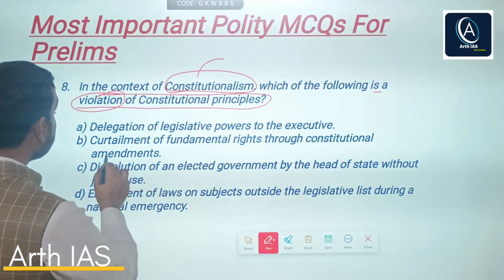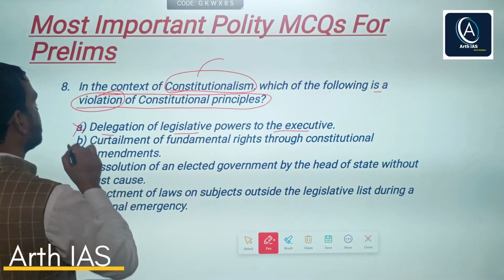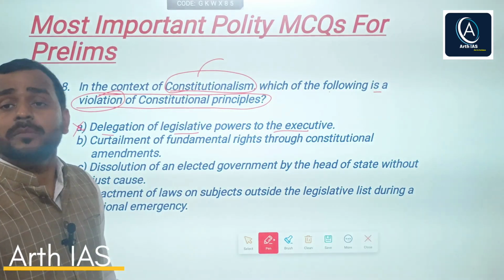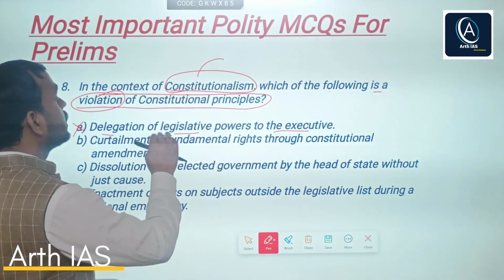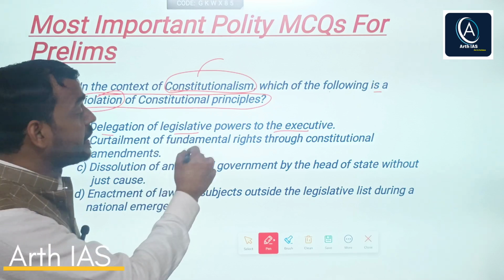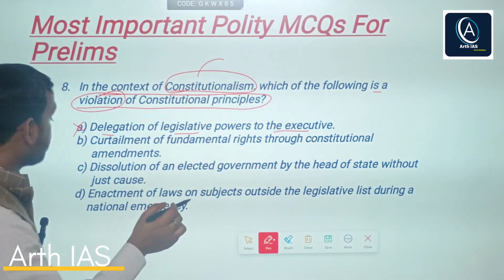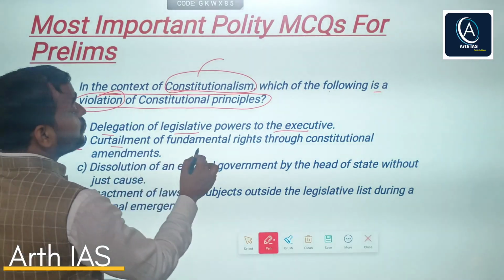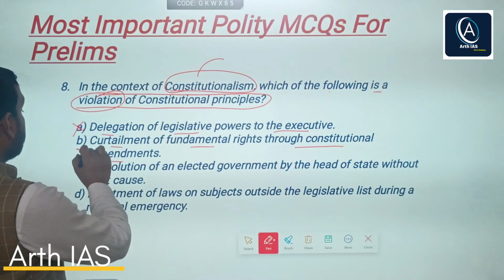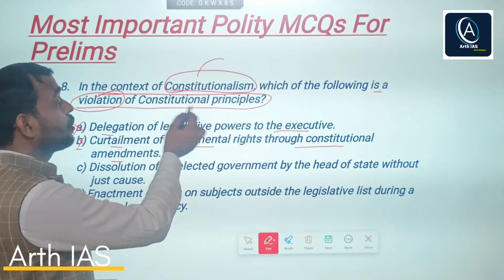The first says delegation of legislative powers to the executive. No, this is not a violation of constitutional principle. Sometimes legislative powers can be delegated to the executive. B says curtailment of fundamental rights through constitutional amendments. No, this may also happen. This is not a violation of constitutional principle.